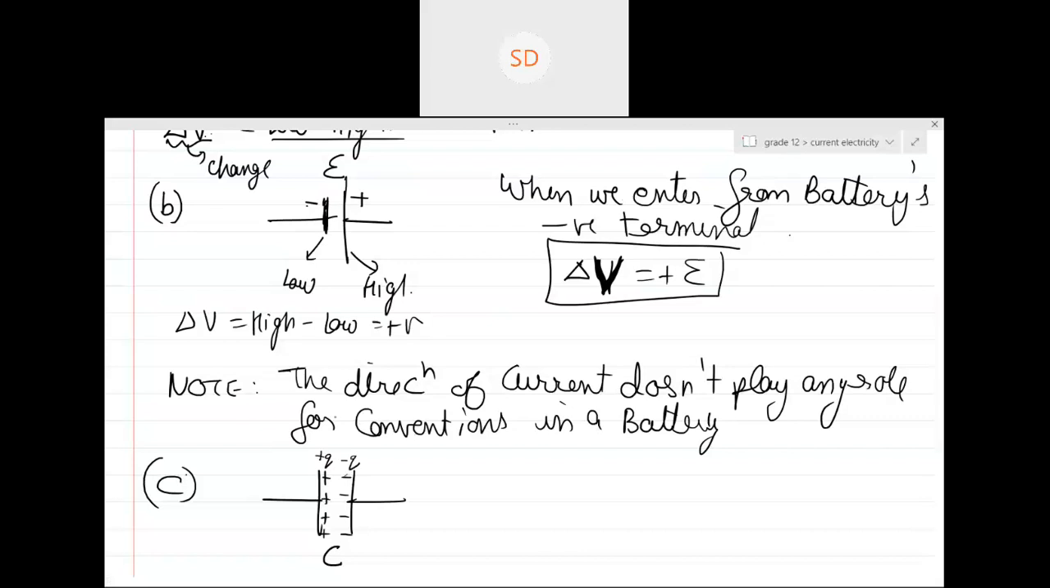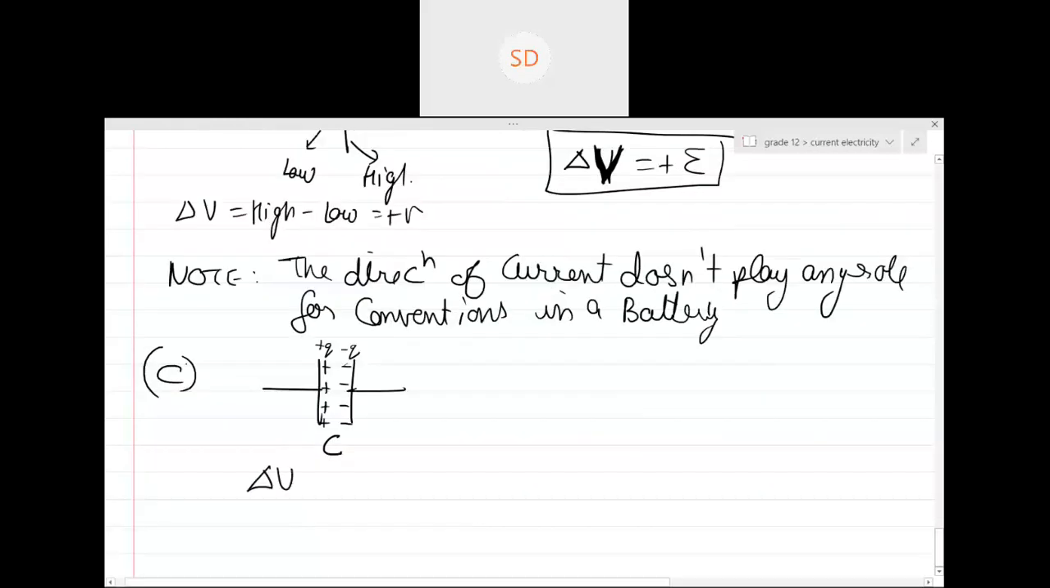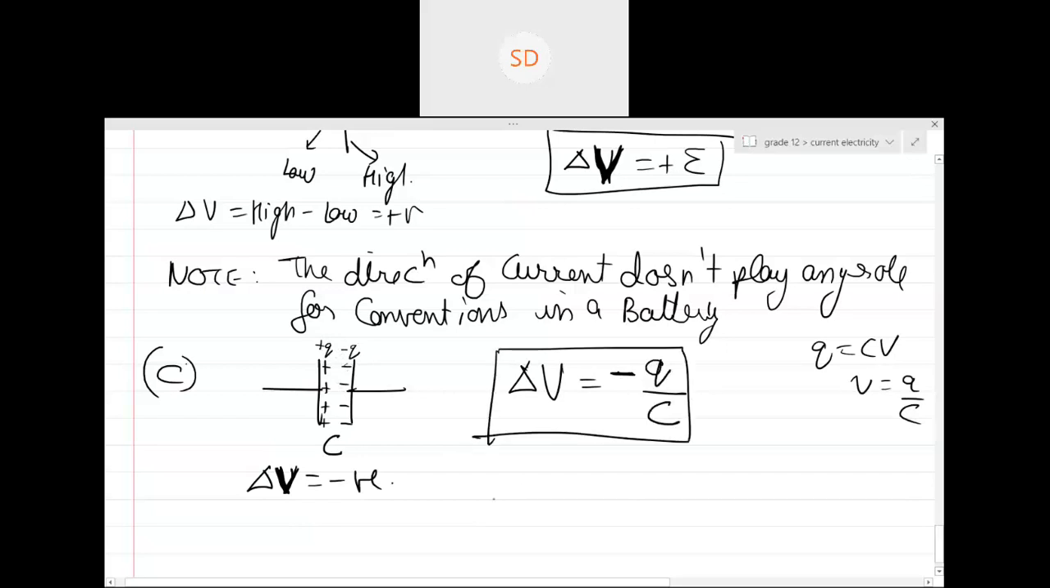Positive. Again, are you going from high to low or low to high? High to low. So, here delta V will be positive or negative? Negative. Very good. Now you can relate. Everyone can relate with the sign conventions, right? Tell me yes or no. Yes, sir. So here delta V will be equal to minus of what? How do you calculate the potential difference across the plates of a capacitor? You remember Q equals CV, so V equals Q by C. This is the potential. Is it clear?